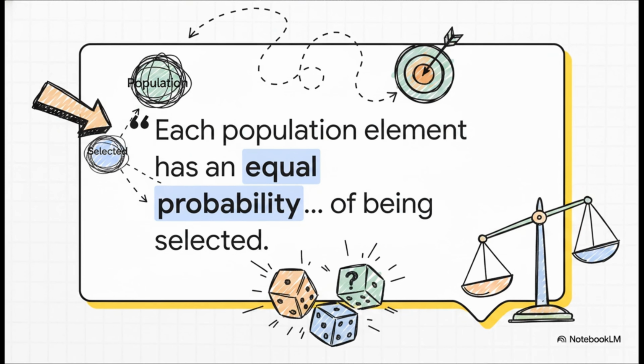Now, this quote right here sets the absolute baseline for Dr. Mira's entire investigation. Just because a researcher closes their eyes and points blindly at a list absolutely doesn't mean the result is random. True randomization is a rigorous, mathematically neutral procedure. It requires that every single element in the population has a known, non-zero, and completely equal probability of being selected. Let's see exactly how Dr. Mira builds this neutral process from the ground up.